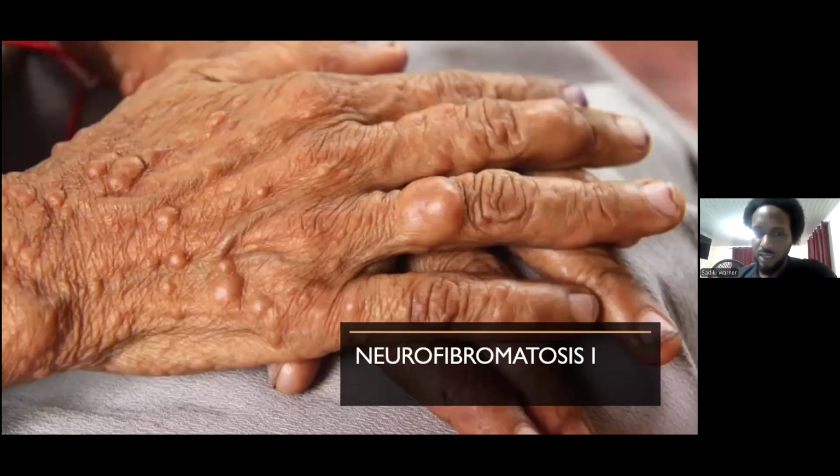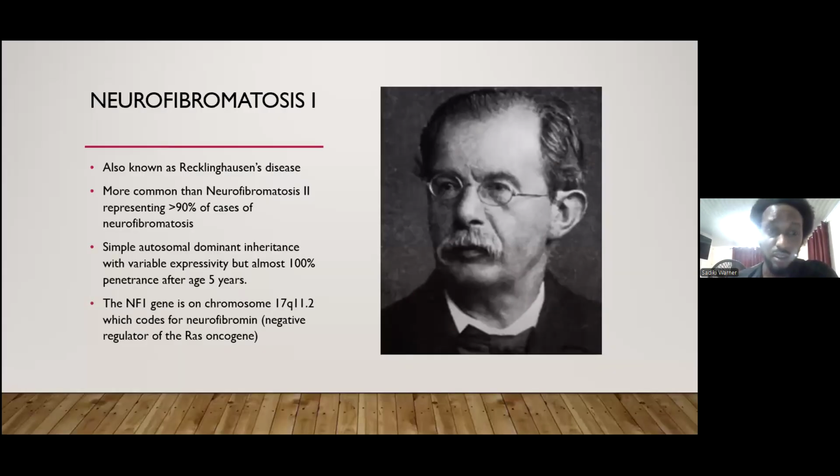So we'll start off with neurofibromatosis type 1. It's also known as Recklinghausen's disease, and it is the more common type. It's more common than neurofibromatosis type 2, representing more than 90% of the cases of neurofibromatosis. Its pattern is a simple autosomal dominant form of inheritance with variable expressivity, but almost 100% penetrance after the age of 5 years. Now, the NF1 gene, which is located on chromosome 17, usually accounts for neurofibromin, and it's a